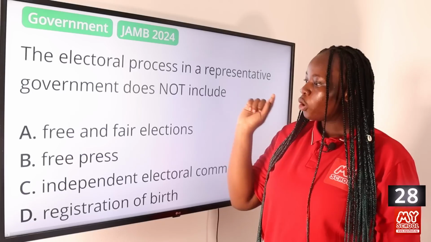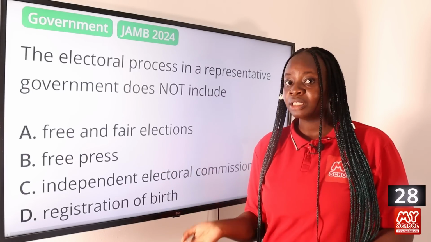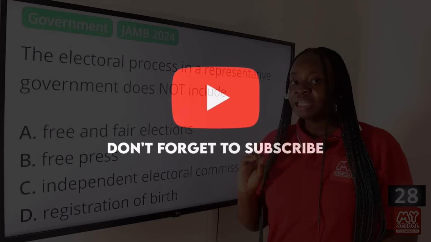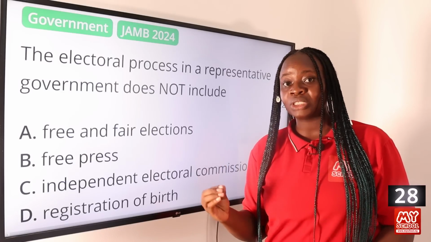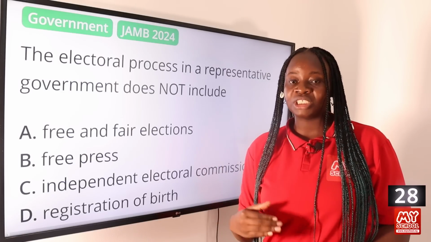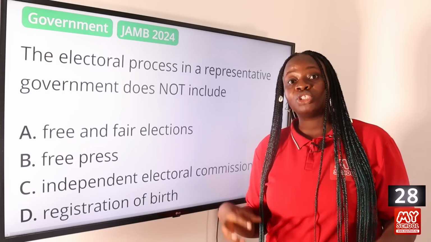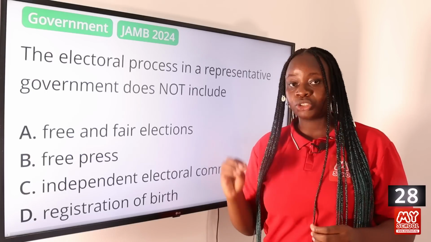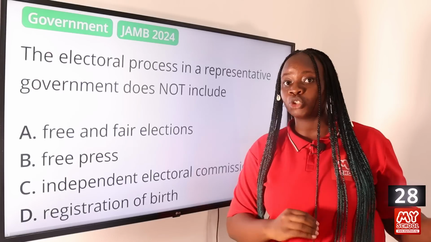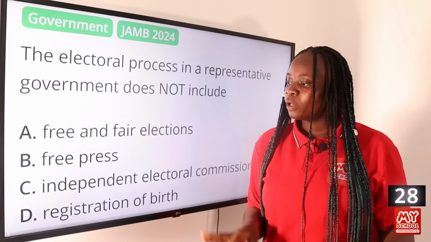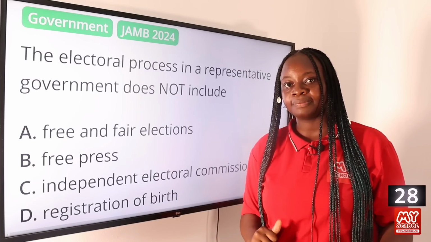So the electoral process consists of free and fair elections. That means elections should be conducted in a free and fair manner. There should be no bias for any political party that is contesting in that election. The press should also be free during the electoral process to ensure that important information is passed on to the citizens who are electing the people into power. Then the Independent Electoral Commission is also very vital to the electoral process. You have to have an electoral commission that conducts the election that is independent of the influence of the organs of government in power. So registration of birth is not important in the electoral process. Option D is the answer to this question.